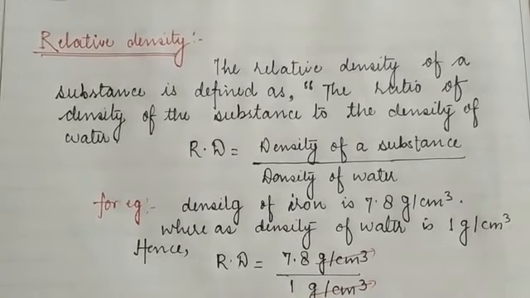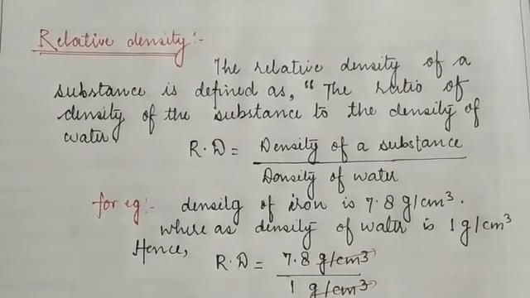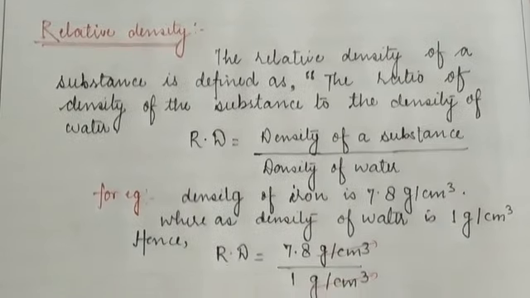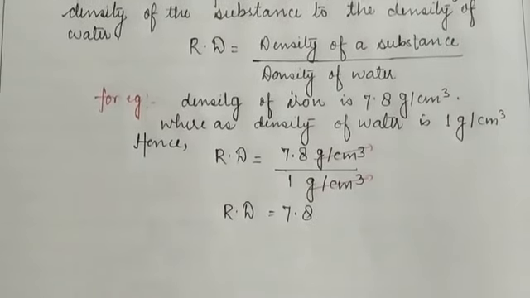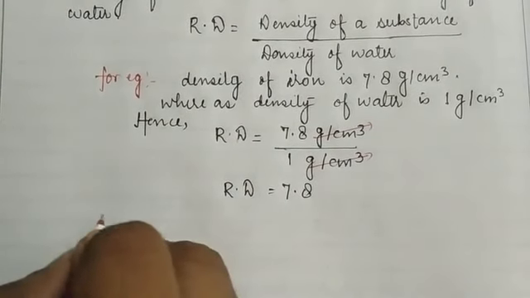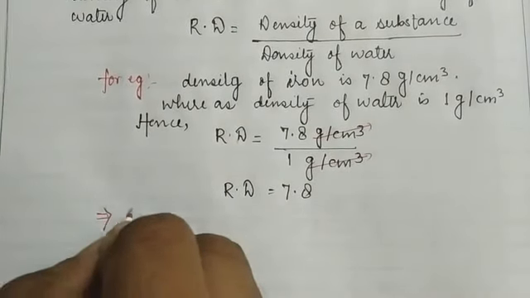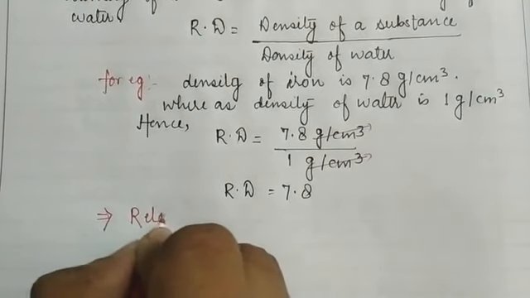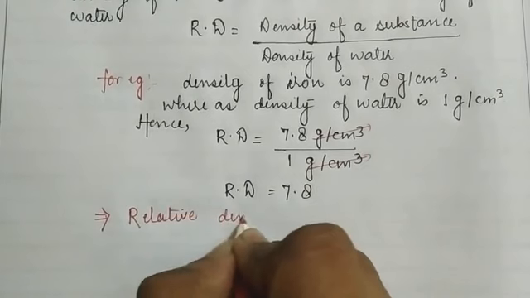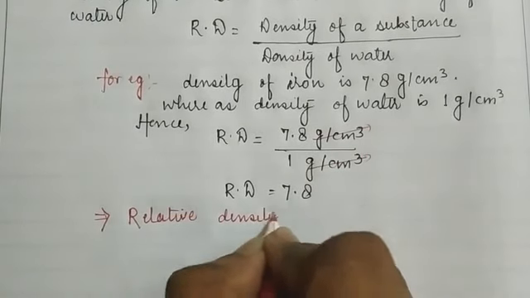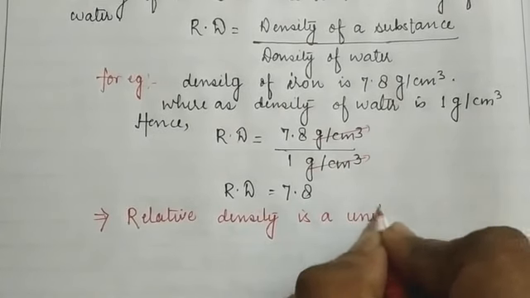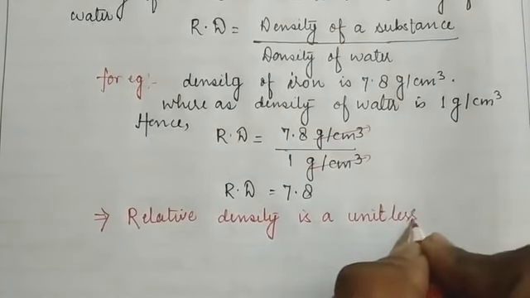Children, with this formula we can easily calculate the relative density of a substance, and we can also conclude that relative density is a dimensionless quantity. So what we can conclude from here is that relative density is a unitless quantity.